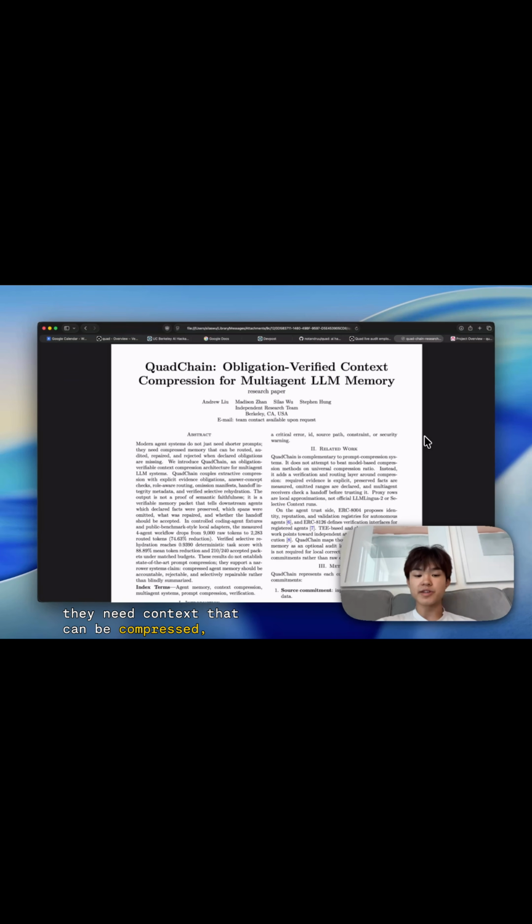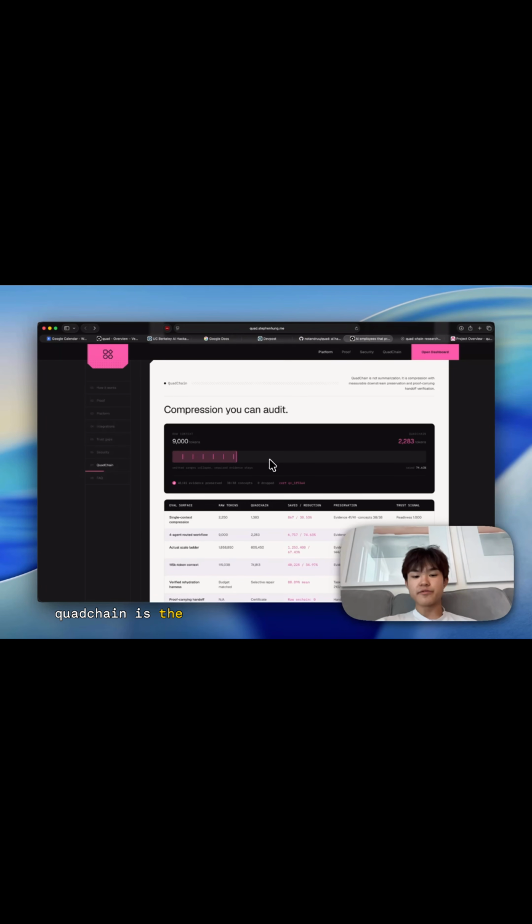Quad chain is the verifiable memory protocol underneath Quad. It turns compressed context into a proof-carrying memory packet. That packet records the original source, the compressed output, the evidence, obligations, the omitted spans, the routing policy, and whether the receiving agent should accept or reject the handoff.